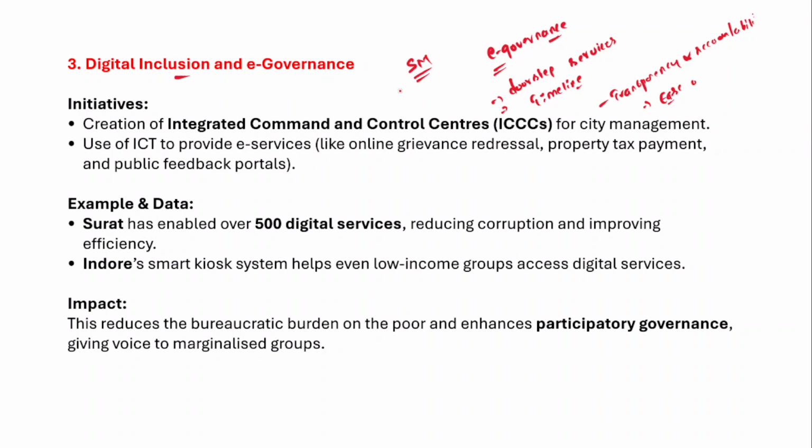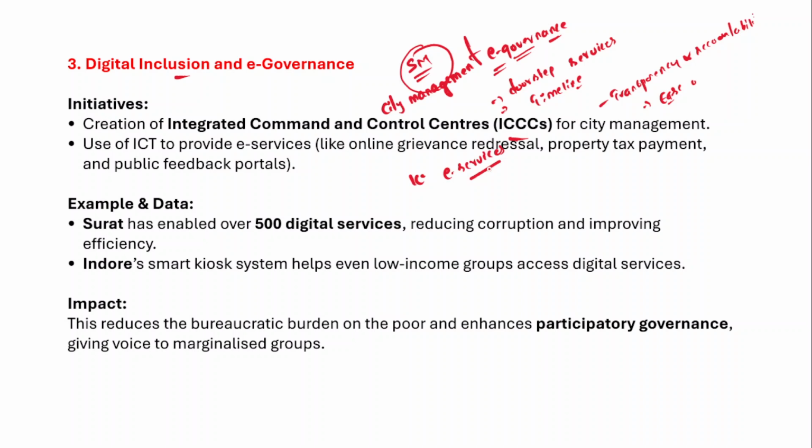Therefore there is a need to integrate the smart cities mission with the e-governance plans. There are initiatives also, for example, the integrated command and control centers, which have been launched for city management. In fact, the use of information and communication technology provides e-services.